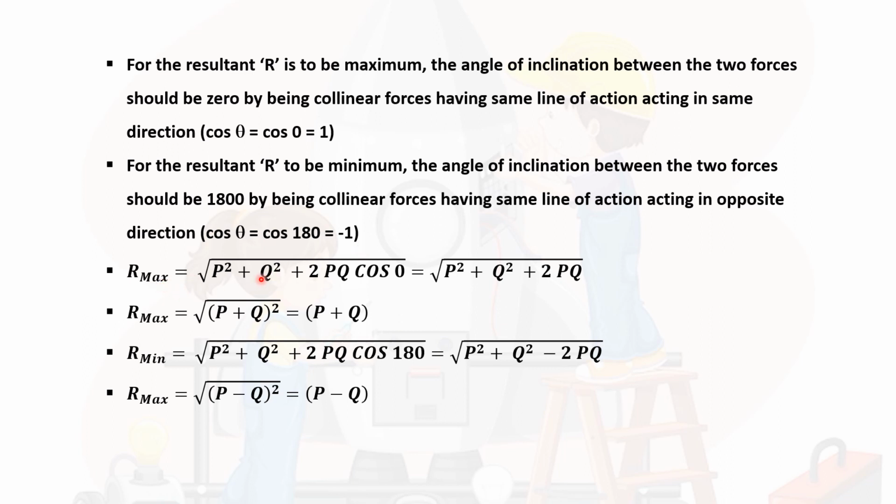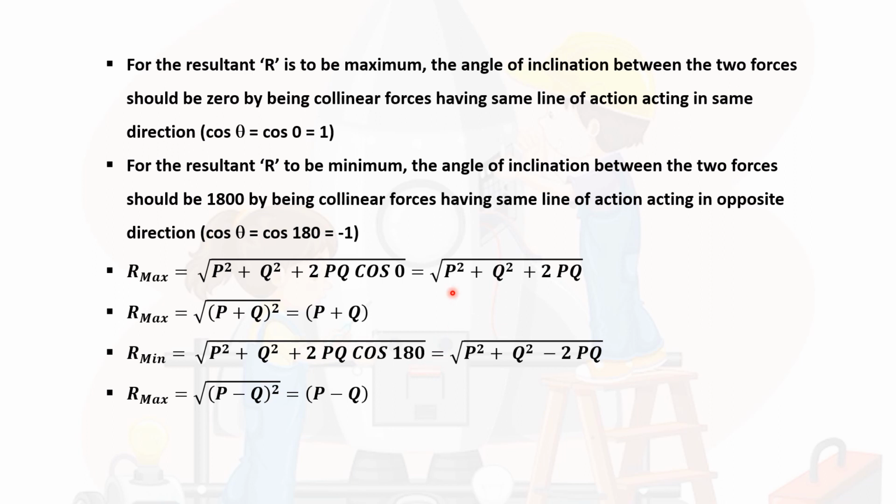P square plus Q square plus... For R maximum, we already said that theta should be 0. If theta is 0, then cos theta will be 1. Then P square plus Q square plus 2PQ. That's why it is called R maximum. For getting R maximum, theta should be 0. For getting R minimum, theta should be 180 degrees.